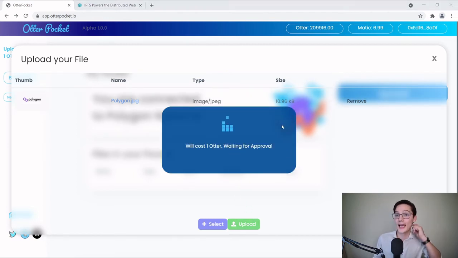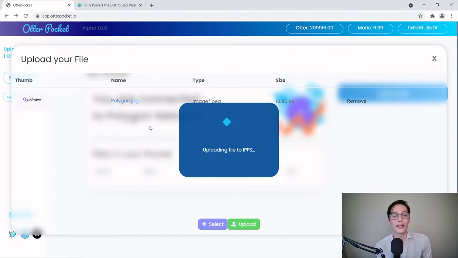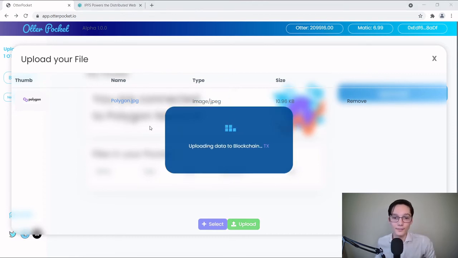So what's happening now, MetaMask is going to ask me, hey, this dApp, this decentralized app wants to spend something called Otter. Is that okay? We're going to confirm that. Yeah, sure. Let's allow OtterPocket to spend their Otter for us. So we're going to wait for this to approve on the blockchain. It usually takes, oh, it's already done. So it says transaction is confirmed.